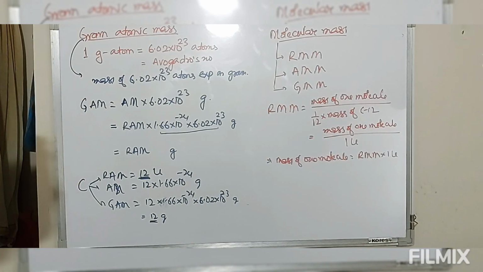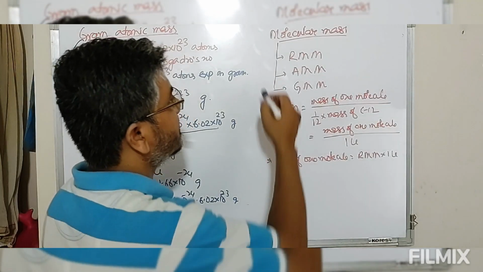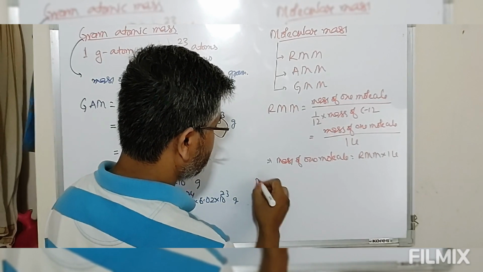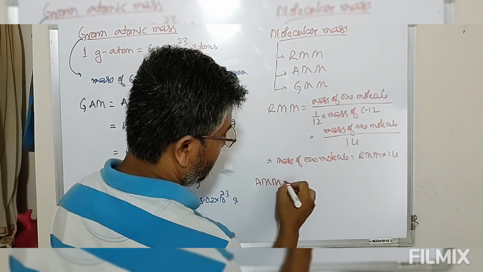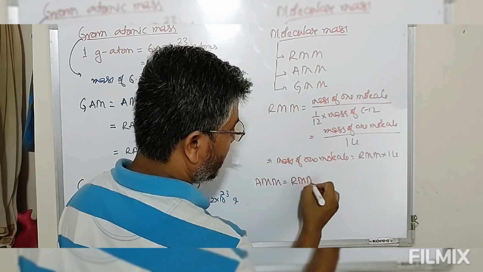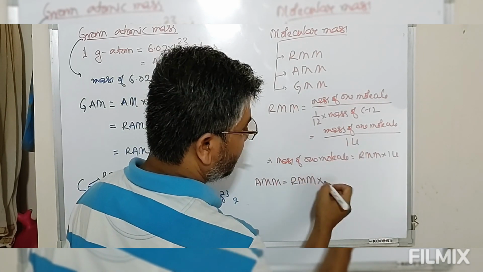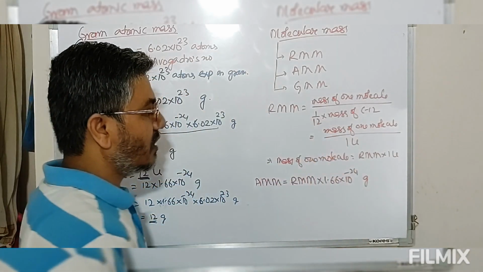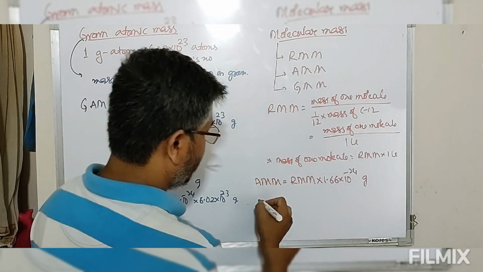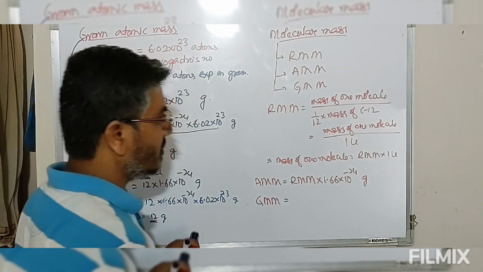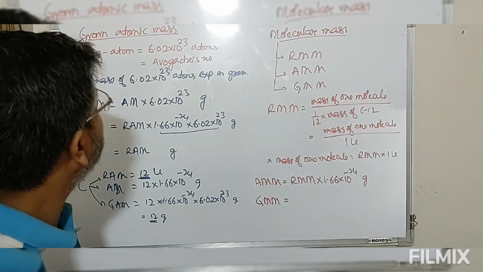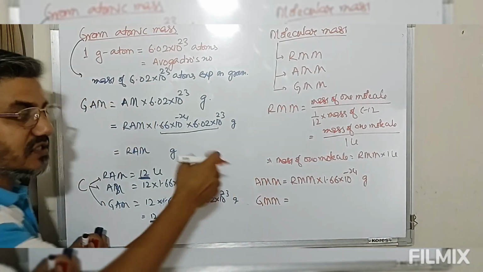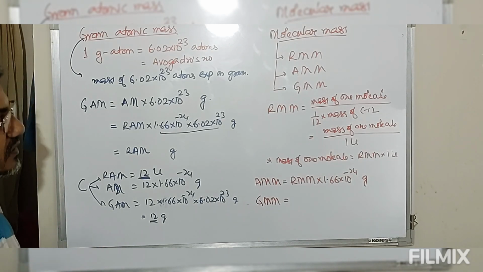Therefore, the mass of one molecule is equal to relative molecular mass × 1 U. Then we have absolute molecular mass. Absolute molecular mass is relative molecular mass multiplied by the gram equivalent of unified mass, that is 1.66 × 10^-24 grams. So this is the exact mass of one molecule. Then we have gram molecular mass. Gram atom is 6.02 × 10^23 atoms, so gram molecule means 6.02 × 10^23 molecules.